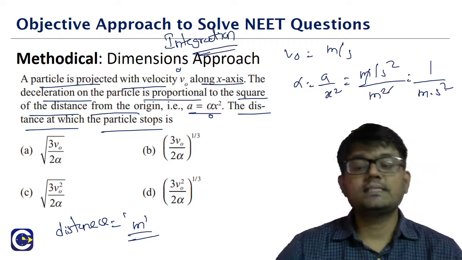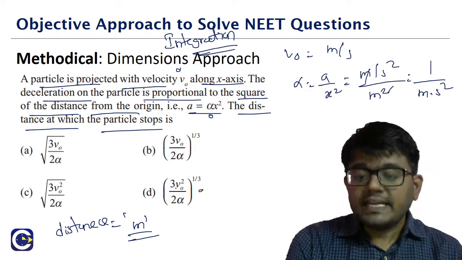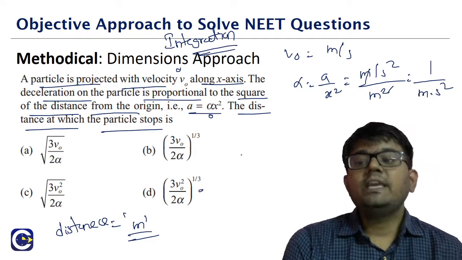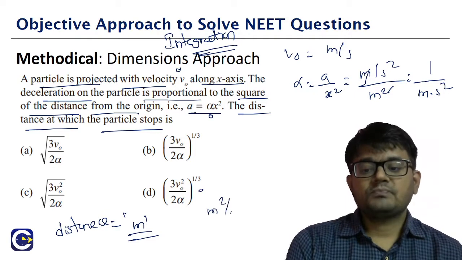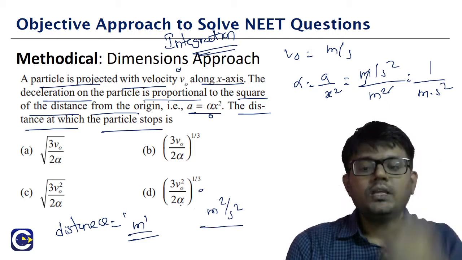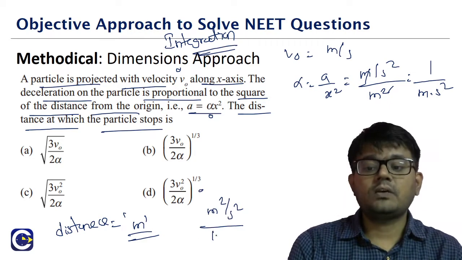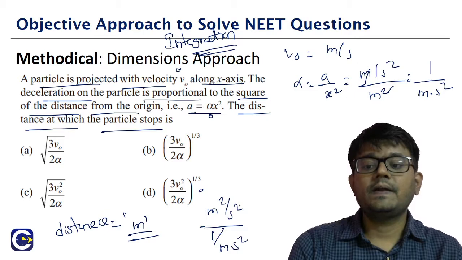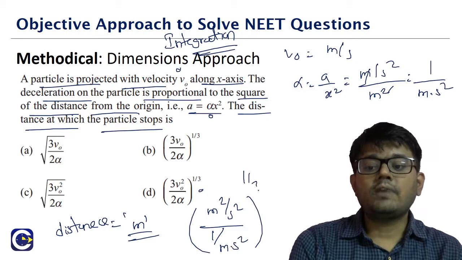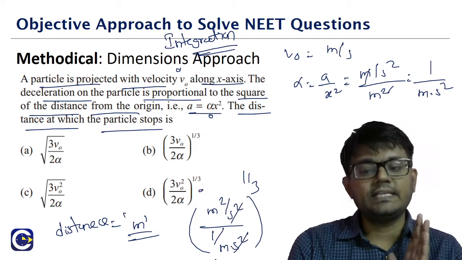Now if you look at these options, look at option D. The 3 is a number. V0 square means meter square per second square, divided by 2 times alpha. 2 is a number. Alpha is 1 by meter second square, whole power 1 by 3. I'm only dealing with the unit part. Second square is cancelled.